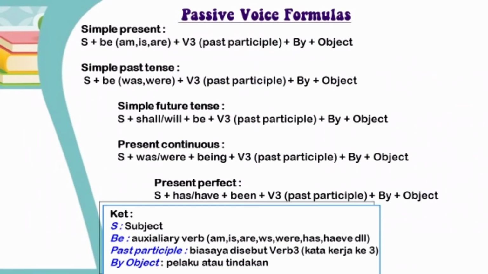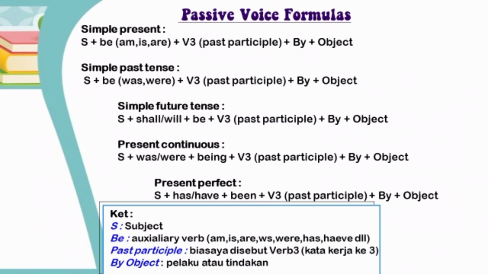Passive voice formula. The formation of the passive voice depends on the tenses used in the sentence. So, the more difficult the tense form, the more complicated it will be to change the form of an active sentence into a passive sentence.